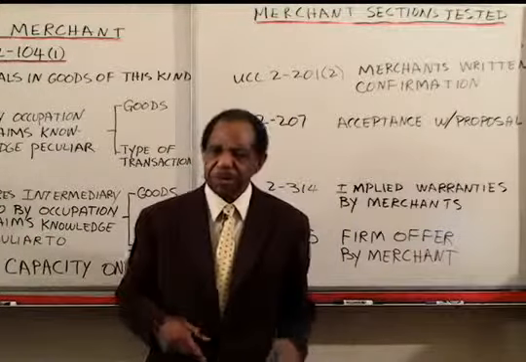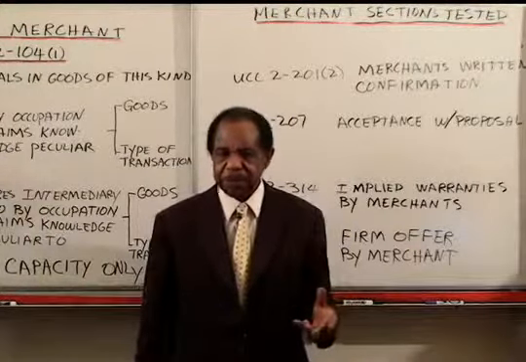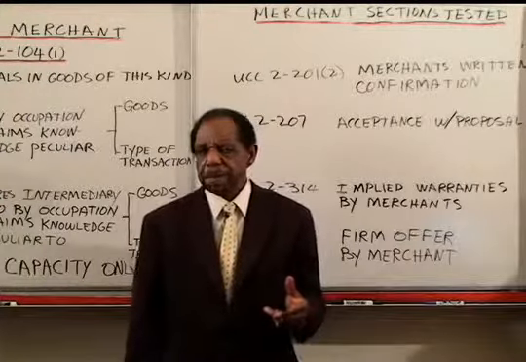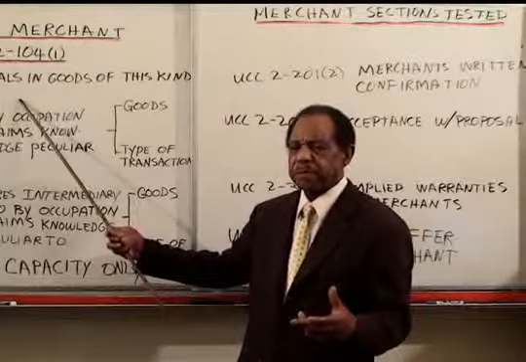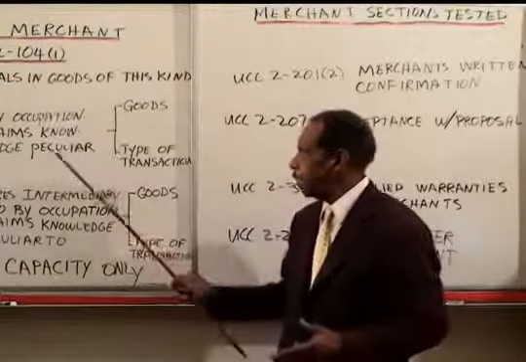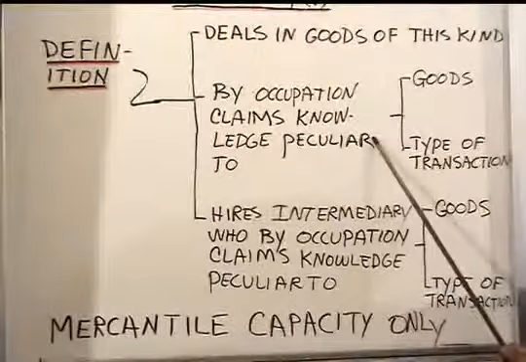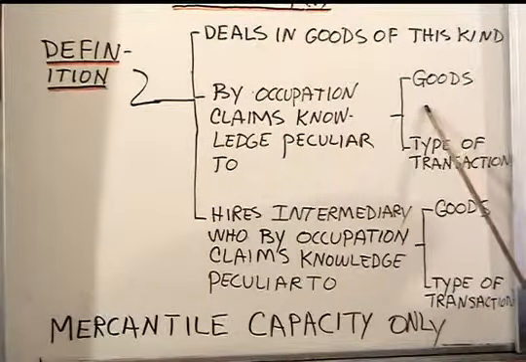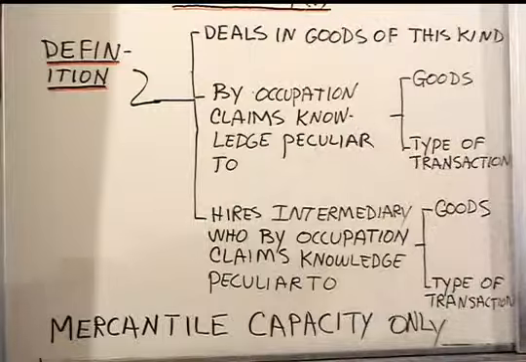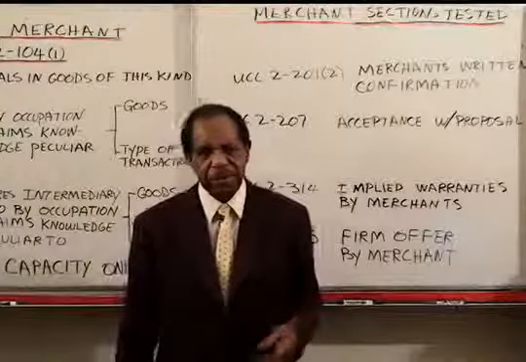But what about the person who builds power plants? Was that person a merchant? Well, that person doesn't deal in goods of the kind. They just buy turbines and install them. By their occupation, they claim to have knowledge peculiar to the goods at least, because they send out the specs. And so that person, the builder of the industrial plants, would be treated as a merchant.